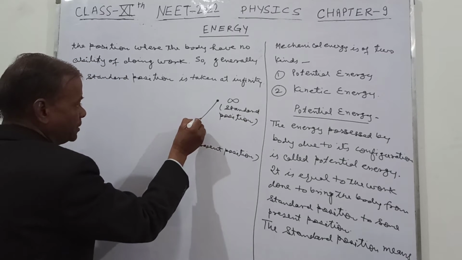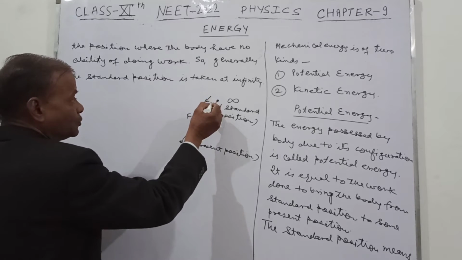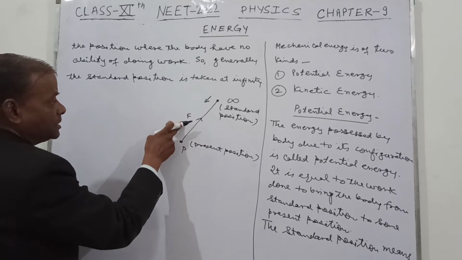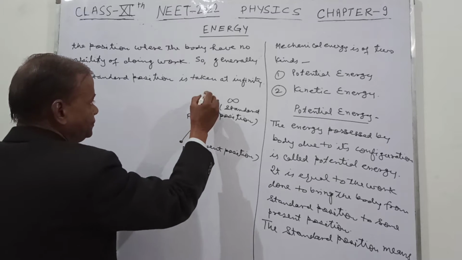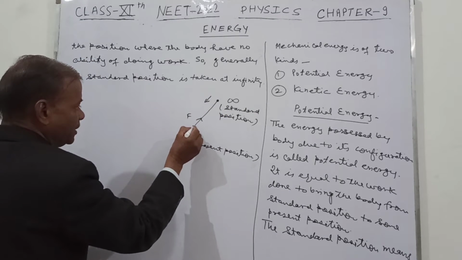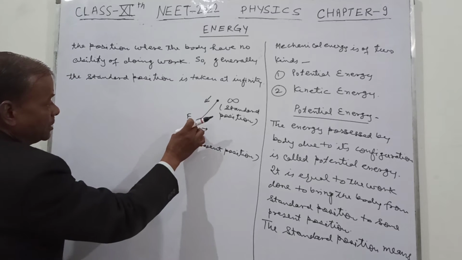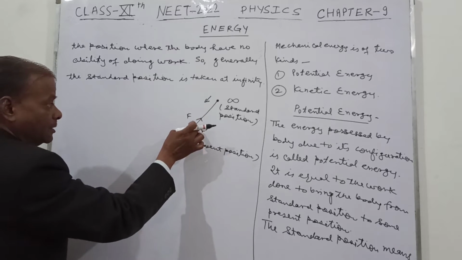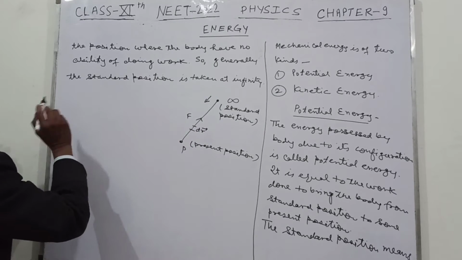Then the work is done against the forces in this way. The body is brought in this direction. This is the motion: the body is brought to this position P from infinity, so definitely we have to work against this force. Let us say we have some displacement here, this is now dr. Then definitely the work done in this small segment will be equal to F dot dr. And the work done against this force will be minus F dot dr.